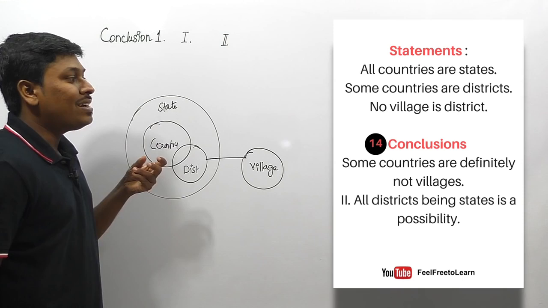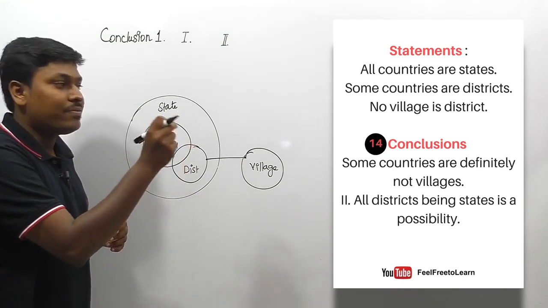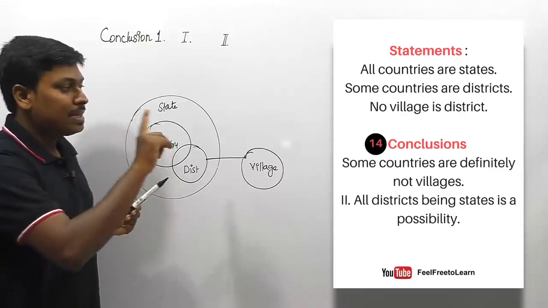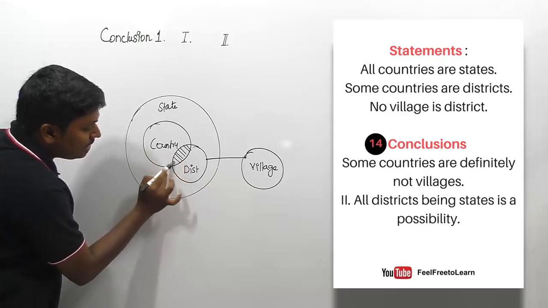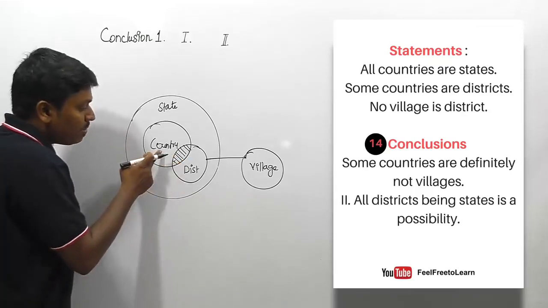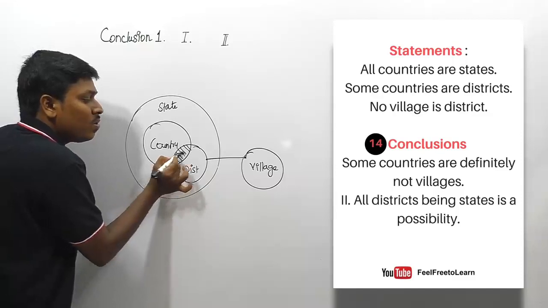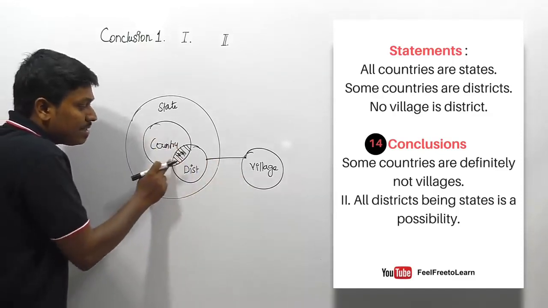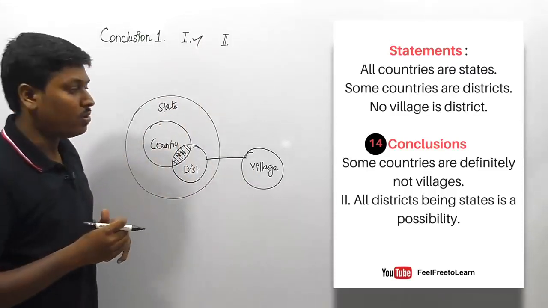Some countries are definitely not village. Listen here friends, it is based on the some not concept. If a conclusion is based on some not, read the first two words alone. Some countries, so some country will be this region. They are saying that this region is definitely not village, which is exactly correct. Why? Because in this region we have district, so we can surely say there is no possible of connecting village and district. So finally, the first conclusion follows.